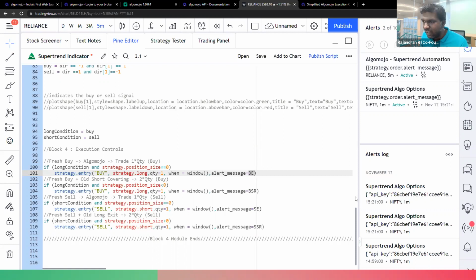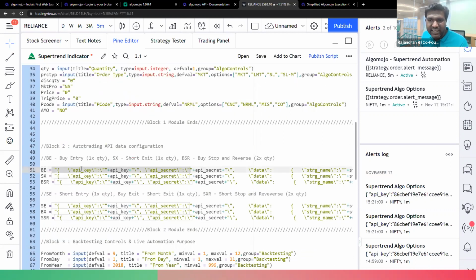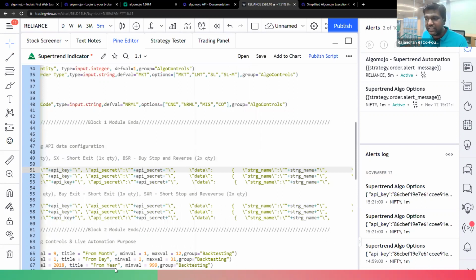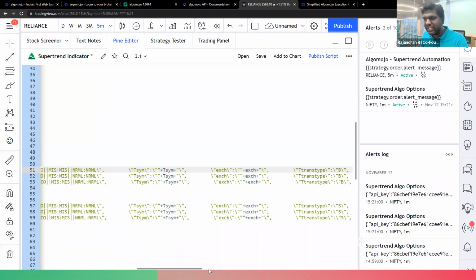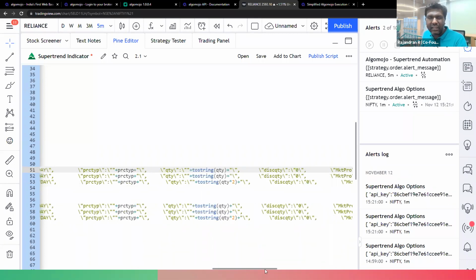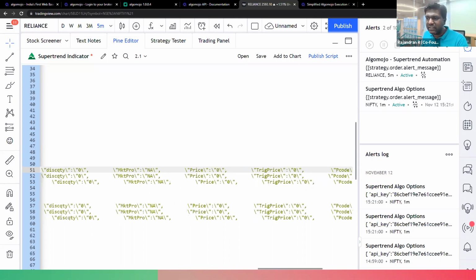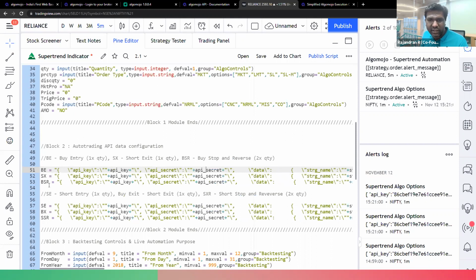The BE contains what? The BE contains the message. It contains the API key, API secret key, how many shares I want to purchase, which share I want to purchase, what the strategy name is, what the trading symbol is, which exchange, whether it's a buy or sell, right? All those things are present over here, and this is primarily used to transmit orders. So this is what happens.